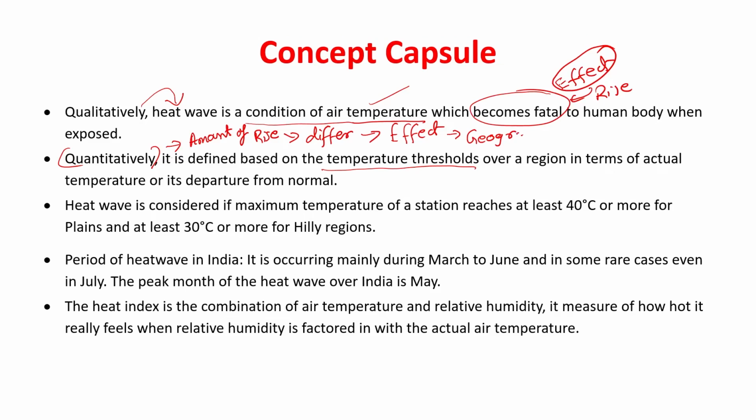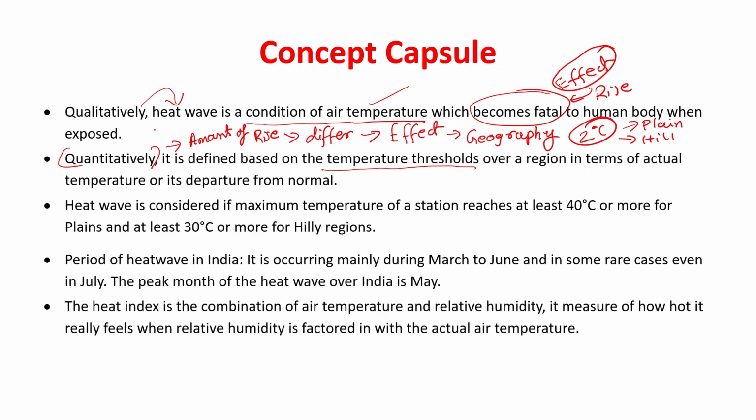For example, the effect of a rise of 2 degrees on plains will be more severe than a rise of 2 degrees on hills. So the difference will be the same, 2 degrees centigrade, but the effect will be different. So quantitatively is just looking into the difference. Qualitative change in heat waves, or quality of heat wave, will depend upon the effect that the change in temperature is producing depending upon the geography.